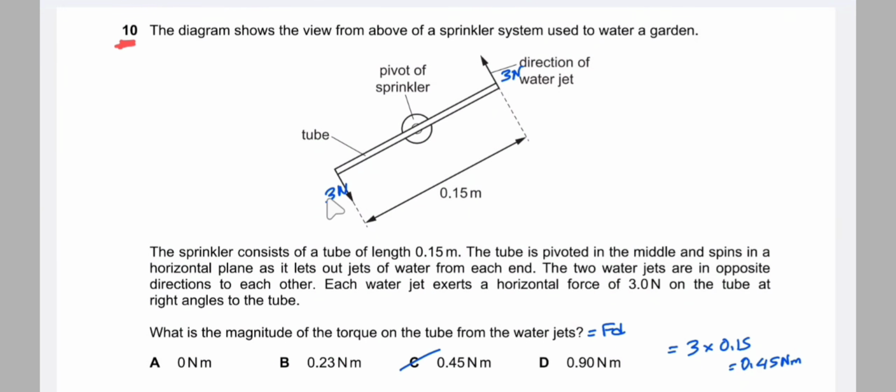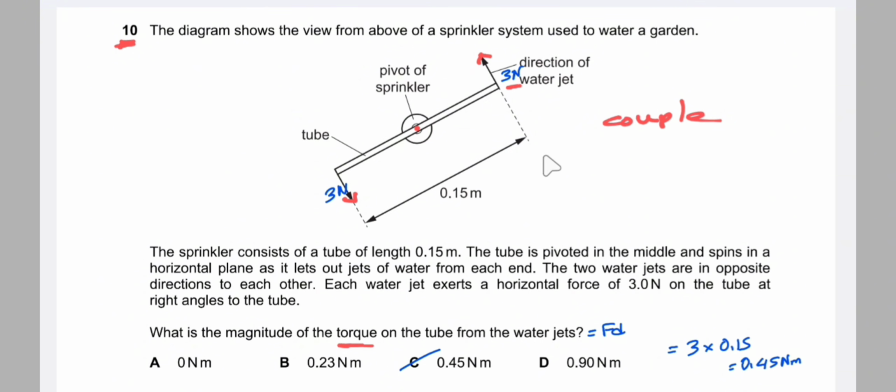So we have been given two forces. The two forces are of equal magnitude, that is 3 Newton, act in opposite directions, and their lines of action do not coincide. That means the two forces form a couple. And what is the torque of this couple? That means the magnitude of the torque on the tube from the water jet, that is the couple.